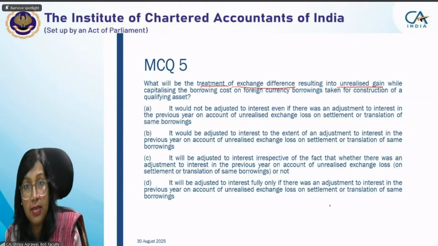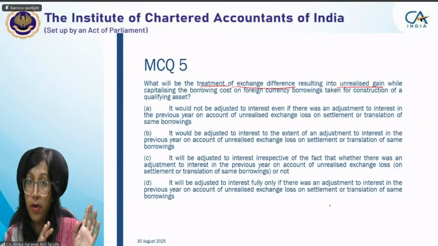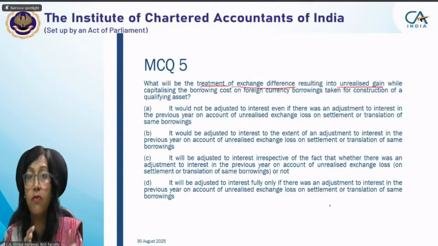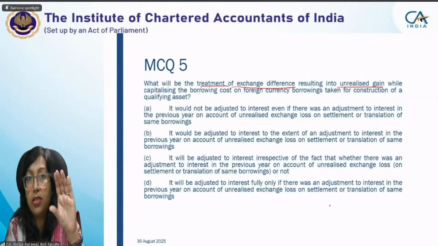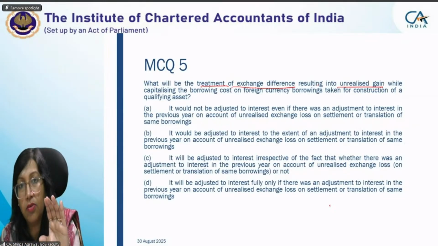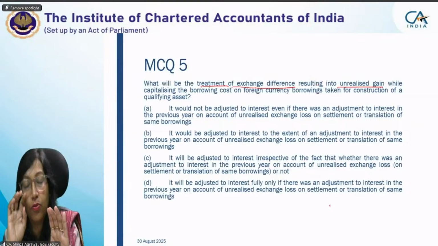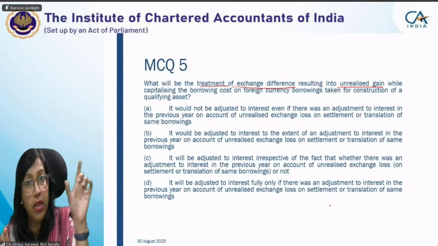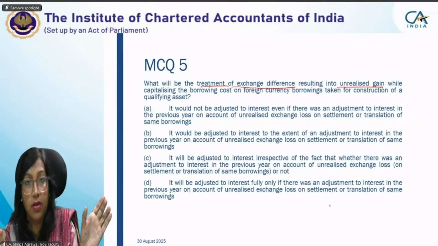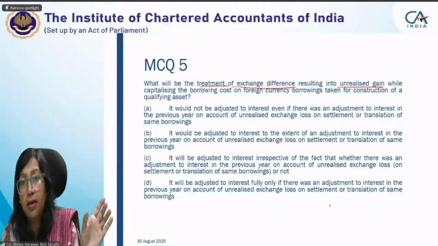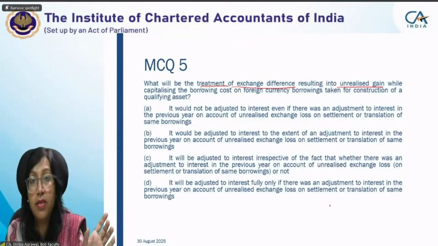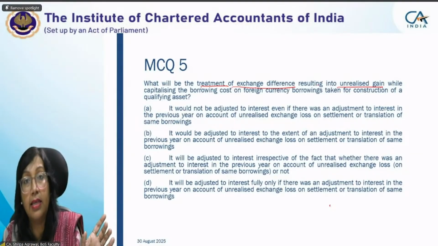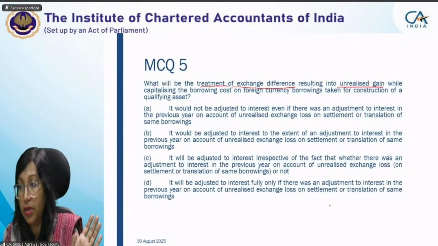So in this situation, in the first year there was an exchange loss, and you distributed that exchange loss partly into capitalization of borrowing costs and partly charged to P&L. In that case, to the extent you have recognized it in borrowing cost, you can reverse it. You can reverse it means you can adjust it. Why are you reversing it? Because there is now an exchange gain. Only to that extent you can do it, not beyond that.